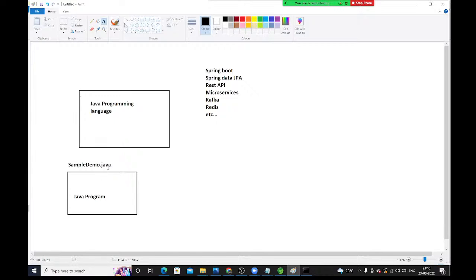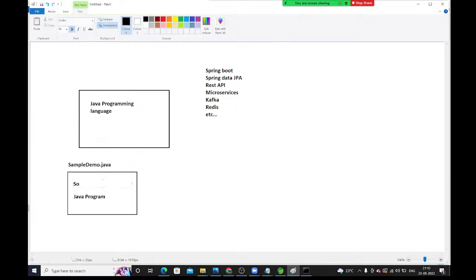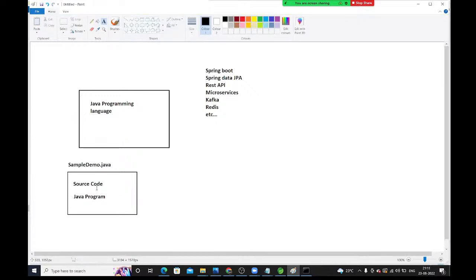Inside these .java extension files, what code do we have? We have source code. Source code means original code. Whatever the programmer has written, we call that source code. But my system can't understand this source code. My system can understand only bytecode.